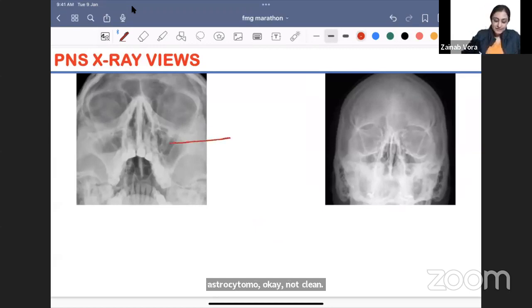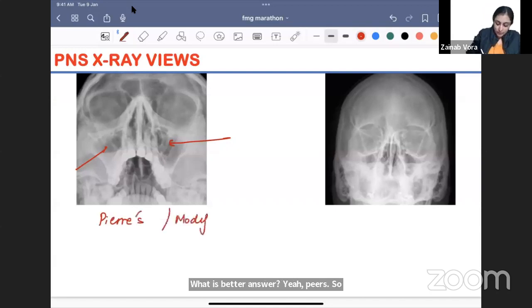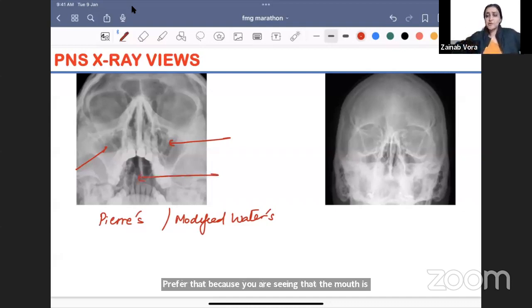What is this view where I'm seeing the maxillary sinuses very nicely? Water. But अगर मैं बोलूँ कि open mouth waters, modified waters, Pierce view, what is better answer? Yeah, Pierce. So either Pierce view is there in the option or a modified waters. Prefer that because you are seeing that the mouth is open. मouth open क्यों करवाया है? Because when the mouth is open you will also see the sphenoid sinus, है ना, पीछे से sphenoid sinus भी दिख जाएगा. So that is always preferred. So this is the Pierce or the modified waters view. It's the best X-ray view for maxillary sinuses, isn't it?